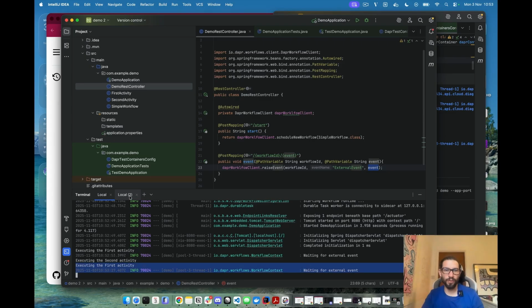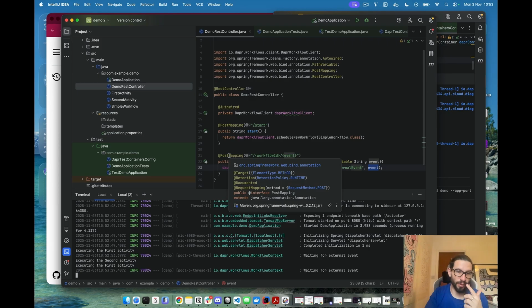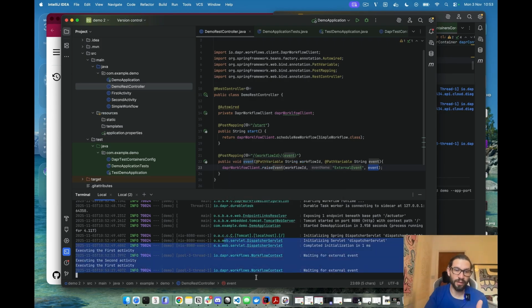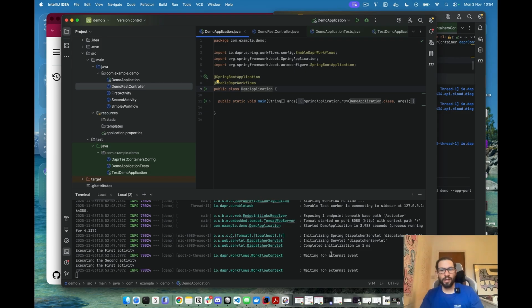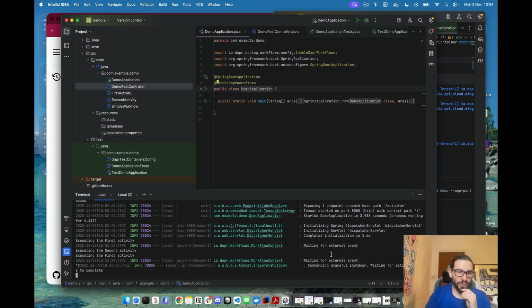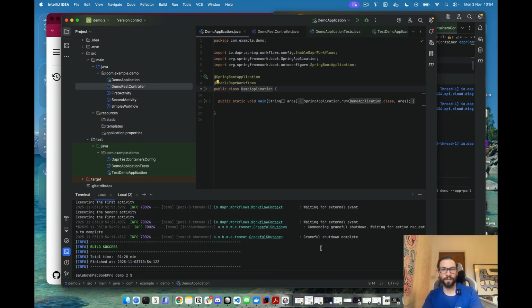So, simple workflows. And finally, I wanted to say that now, because this is all integrated with Spring and Dapr is being started as part of the Spring test context, you can start writing integration tests that call these APIs and validate where the workflow is at all times. So let's stop this just to run a final demo.